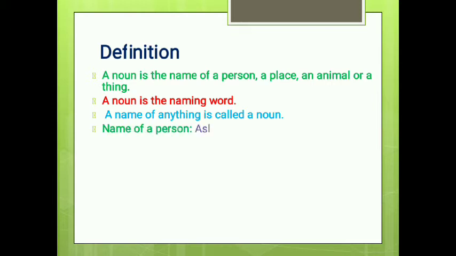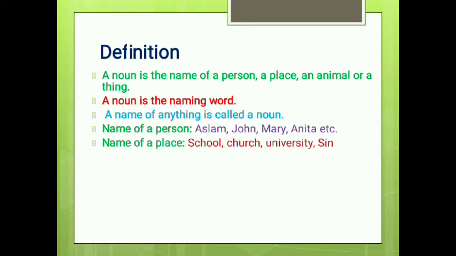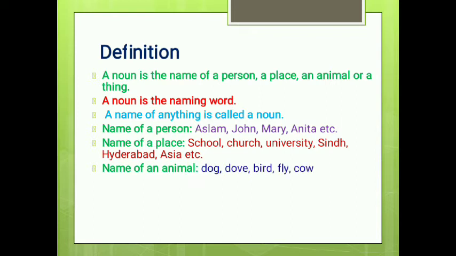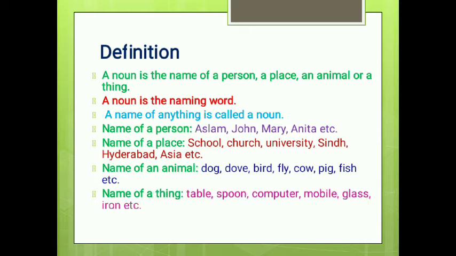So look at the examples. Names of persons like Aslam, John, Mary, Anita. Names of places like school, church, university, Sindh, Hyderabad, Asia. Names of animals: dog, dove, bird, fly, cow, pig, fish. Names of things like table, spoon, computer, mobile, glass, iron. These all are the names of things. So see, they were the names.